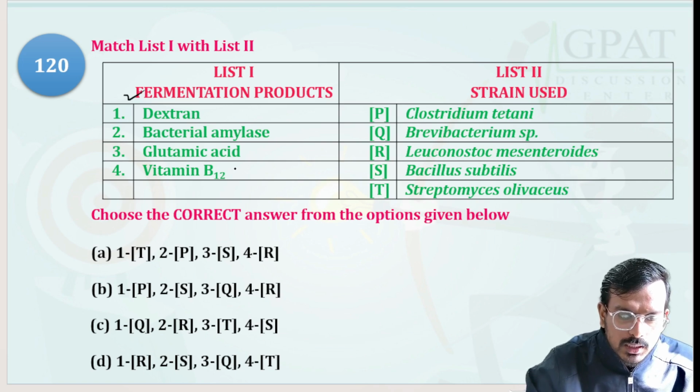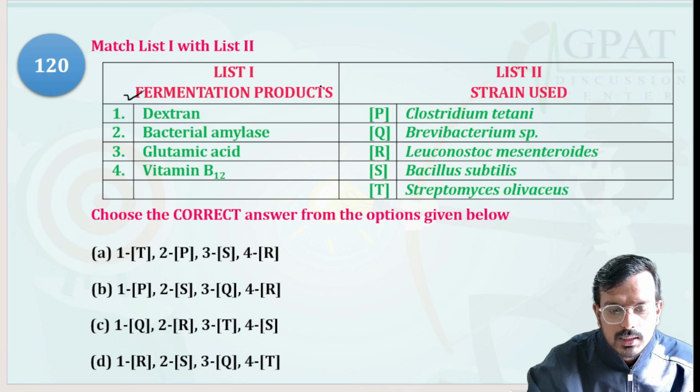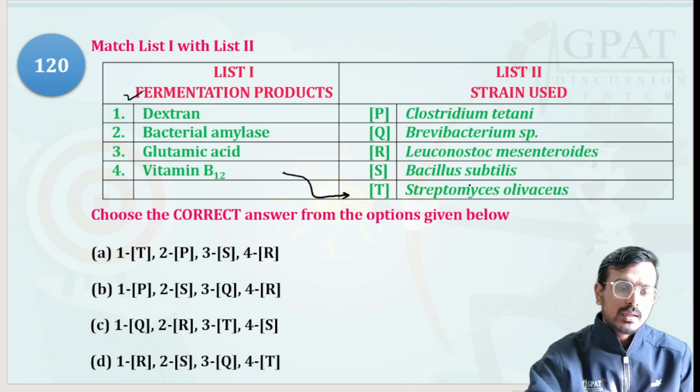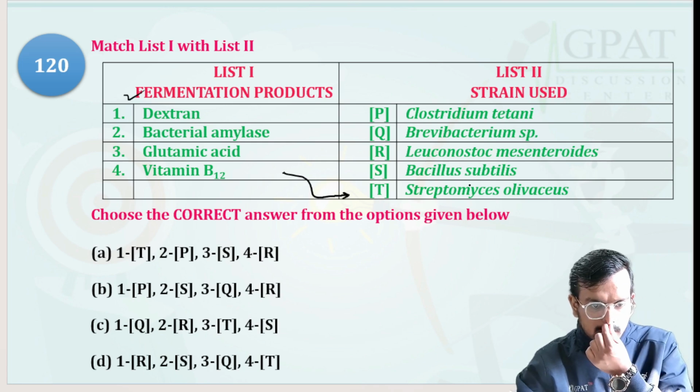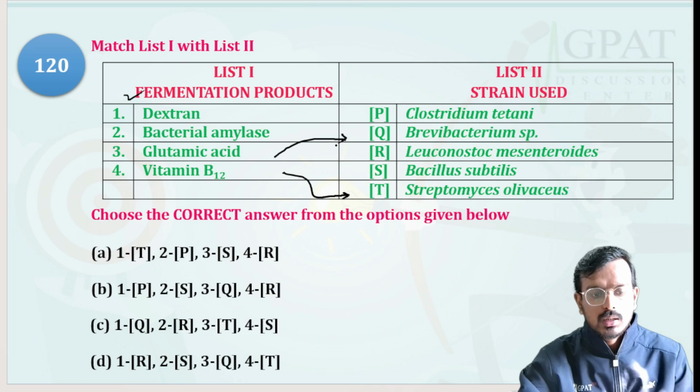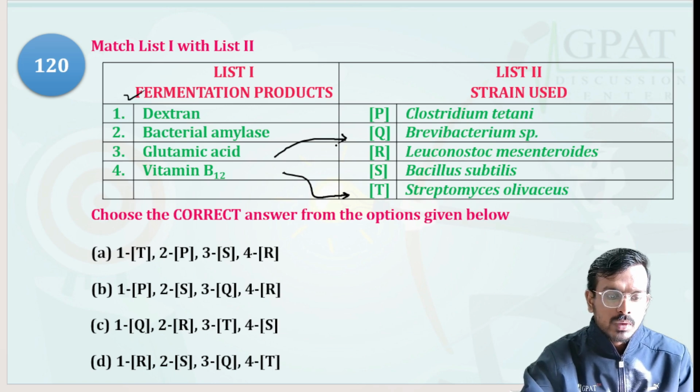For the production of vitamin B12, the strain used is Streptomyces olivaceus. Next, glutamic acid is produced by Brevibacterium species.